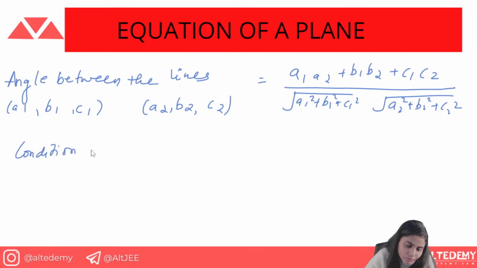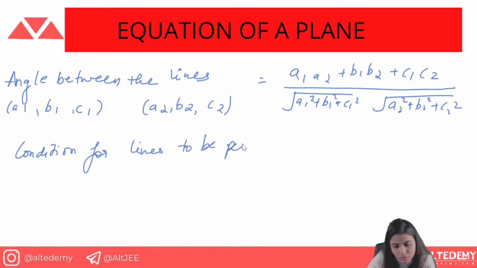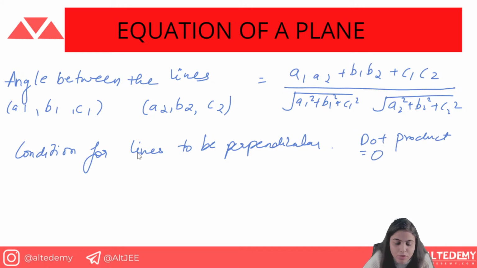Now you know the condition for lines to be perpendicular. Perpendicular means the angle between them is going to be 90 degrees, so obviously the dot product is going to be 0. For perpendicular lines, the dot product is 0. Why? Because the angle between them is 90 degrees. When you take the dot product, you get the value of cos theta in that. a dot b is equal to ab cos theta, and when cos 90 degrees is given, that means it is going to be 0.